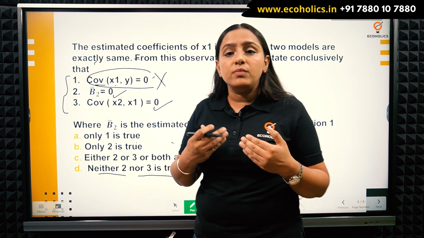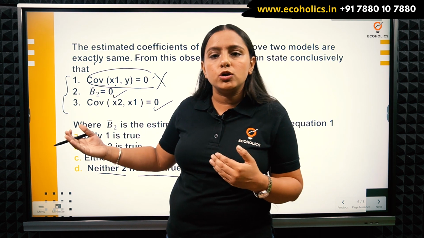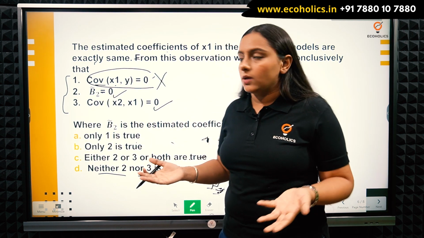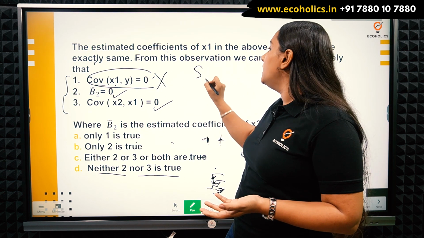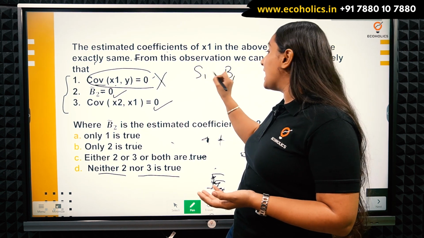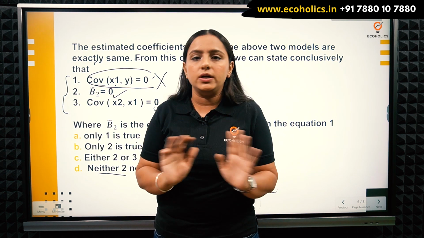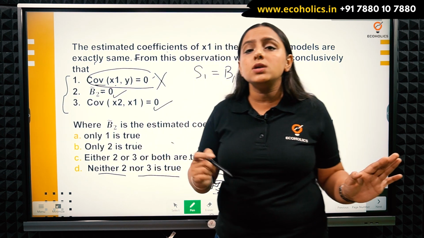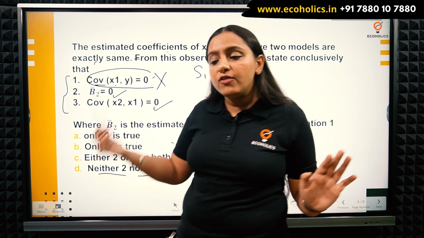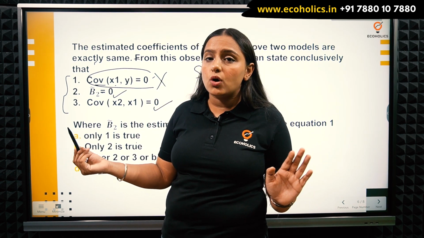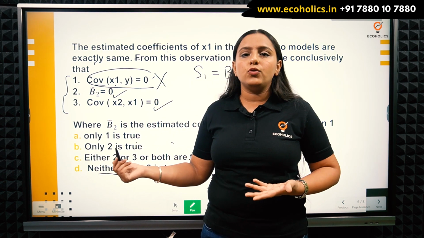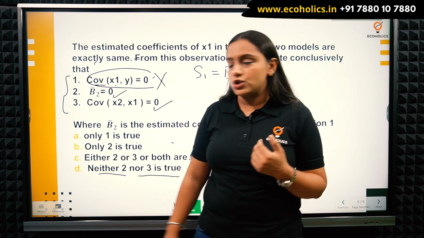It would have made the coefficient of x1 also biased, but that's not happening because we know that s1 and your b1 are exactly the same. So the very first thing is that they are not multicollinear, that's for sure, because otherwise x2 would have entered into the error term because of omitting it, and it would have created a problem in the regression model.